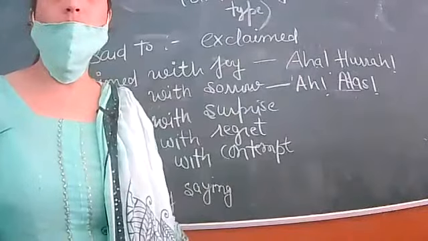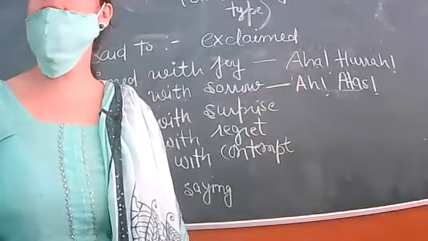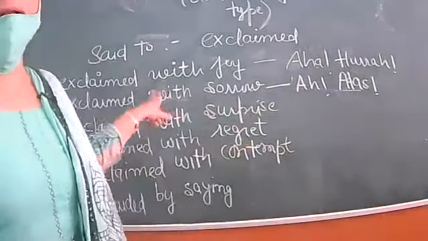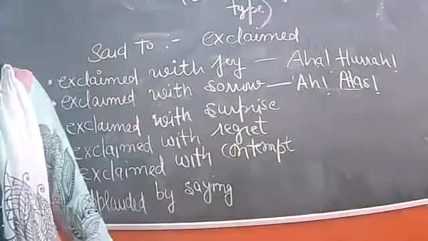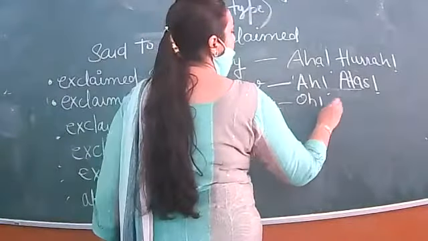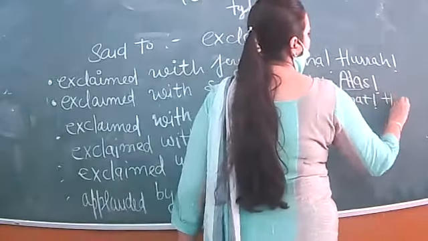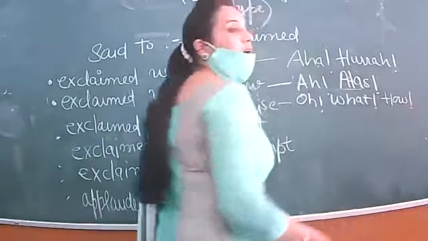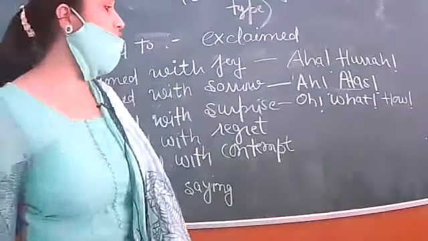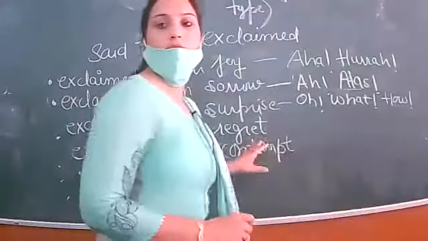So when such kind of expressions are given, how will you change direct into indirect speech? We'll be writing exclaimed with sorrow. When such kind of expressions, such kind of interjections are given, oh, what, how, then you will be writing exclaimed with surprise.